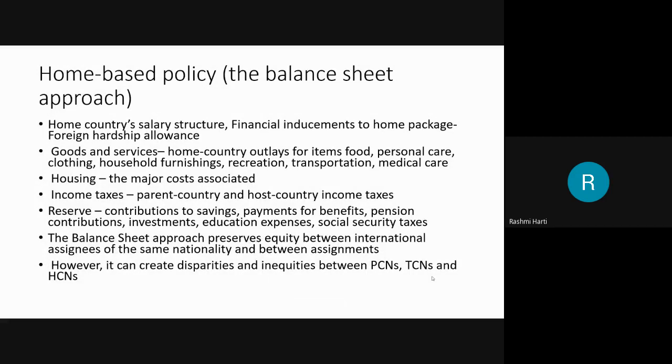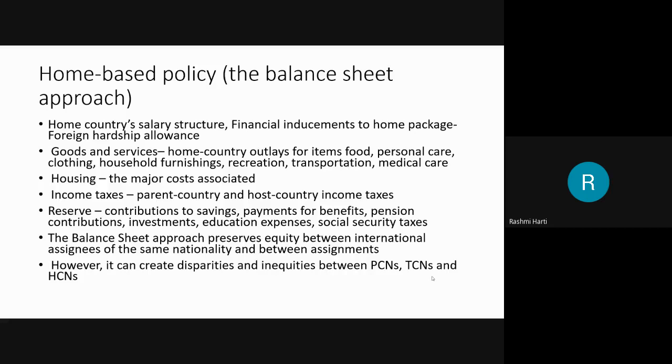Okay, so when we speak about the balance sheet approach, multinational companies initially determined the compensation package based on the various approaches discussed above, and later they found that the going rate approach cannot meet all the requirements of the expatriates. So there are various limitations that are covered by this balance sheet approach. Home country salary structures and financial inducements to home packages, foreign hardship allowance, all these are included